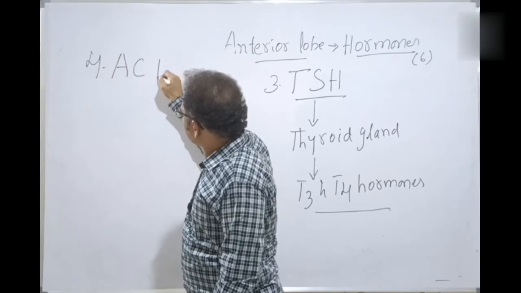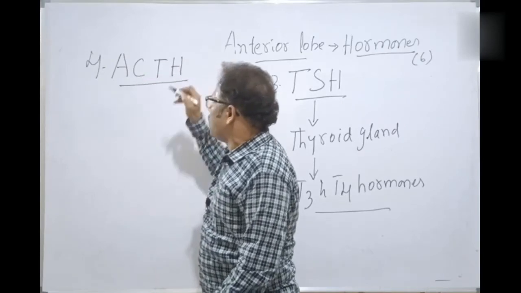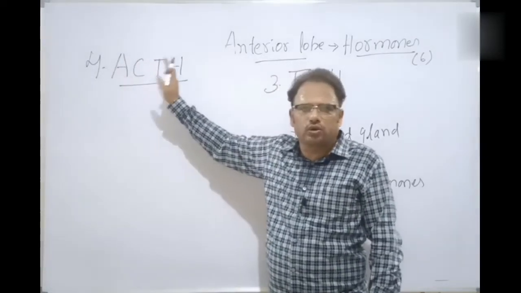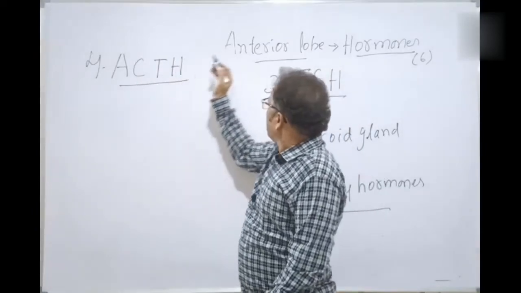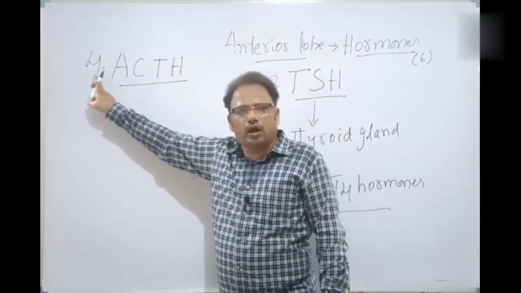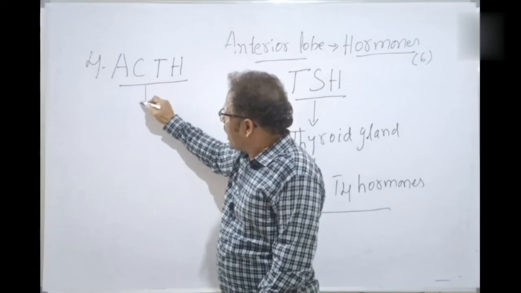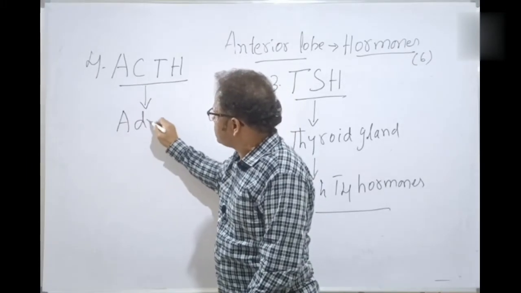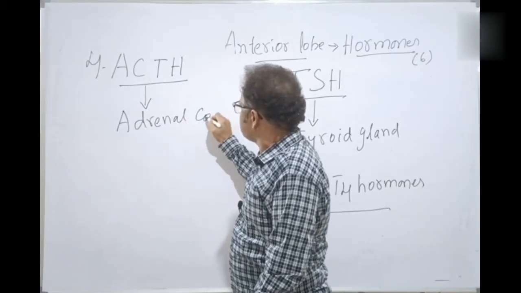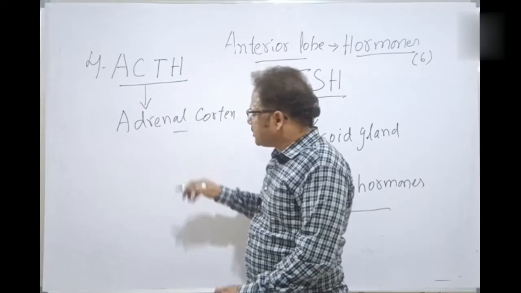ACTH, adrenocorticotropic hormone. Adrenocorticotropic hormone is released by the anterior pituitary gland. That is the fourth hormone. It is released in the blood and reaches the adrenal cortex. Where is the adrenal cortex present?